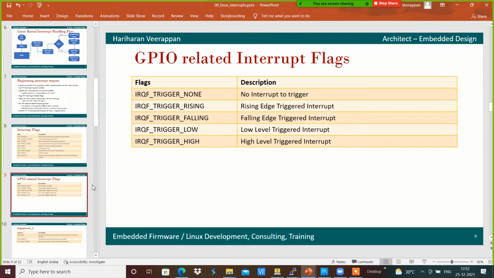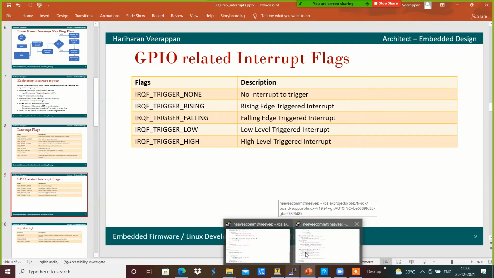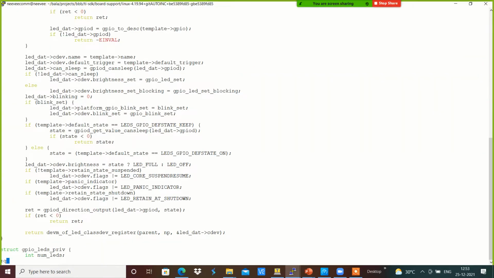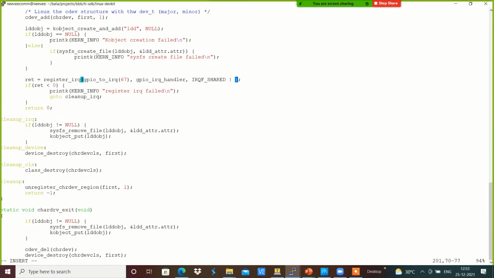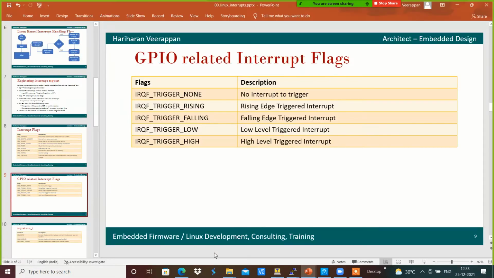By default the input pin will be in the high state, and whenever there is a switch press, it goes to the falling edge. For that, I am going to define this interrupt as a falling edge, which is IRQF_TRIGGER_FALLING over here.